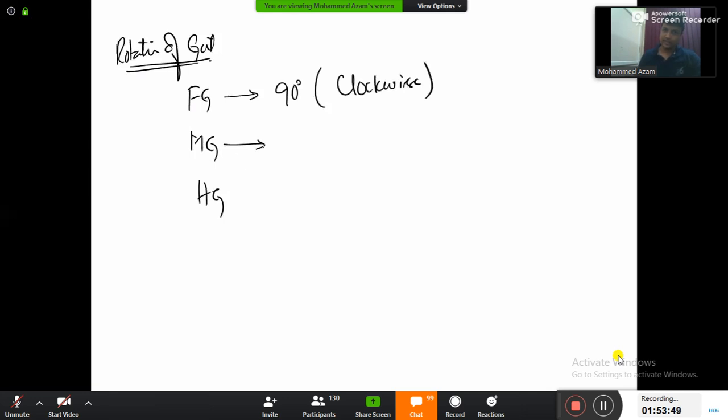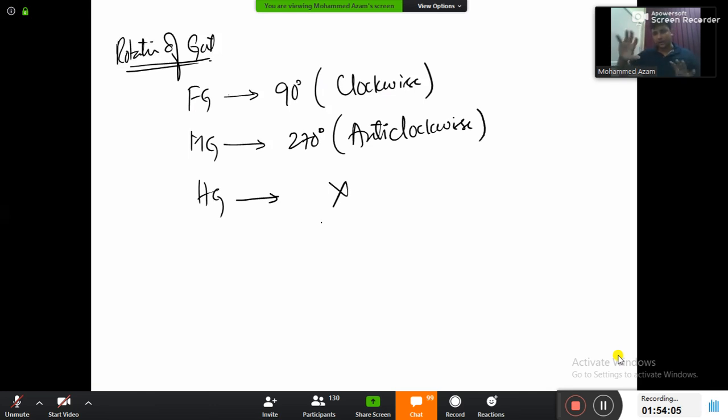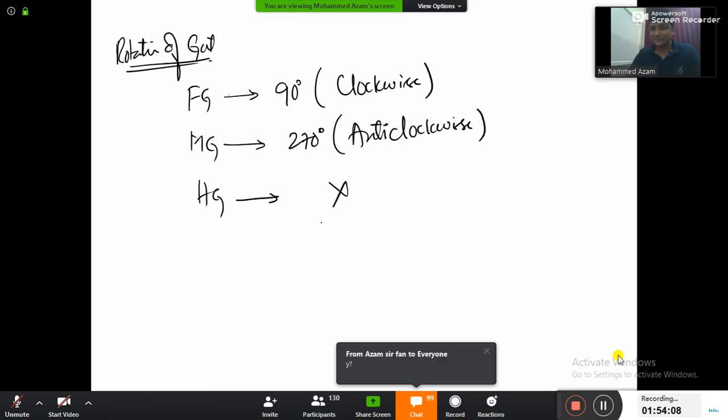What about the midgut, guys? Will it rotate? Yes, 270 degrees. In which direction? Anti-clockwise direction. And what about the hindgut? Hindgut will not rotate. Is it becoming easy now? So foregut is going to rotate how much? 90 degrees in clockwise direction. And midgut is rotating how much? 270 degrees in anti-clockwise direction. And hindgut will not rotate.